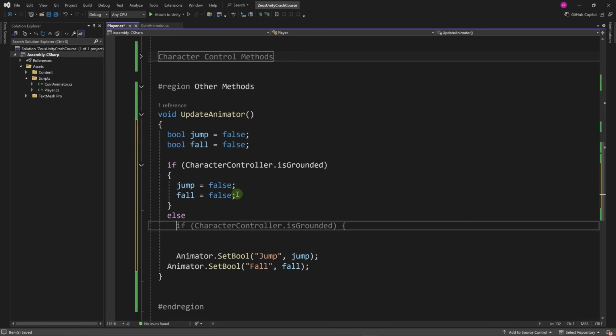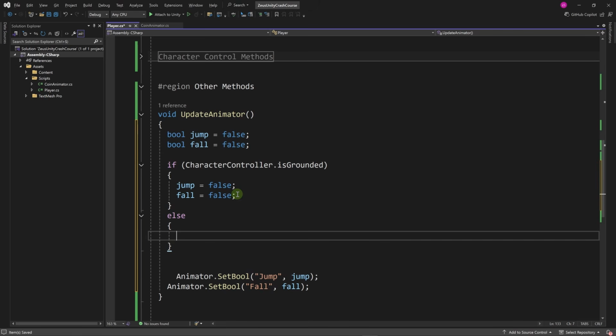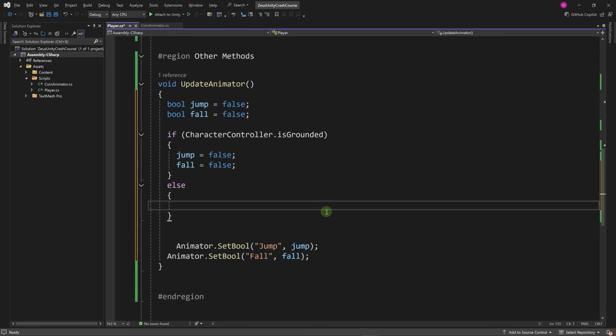Else, now we have two cases. When we are jumping, our vertical velocity is positive and it stays positive until it reaches 0 because it's under the effect of gravity. And then when it reaches 0, that's the peak of our jump, it starts falling back to negative values. And we're going to use that for distinguishing between jumping and falling.